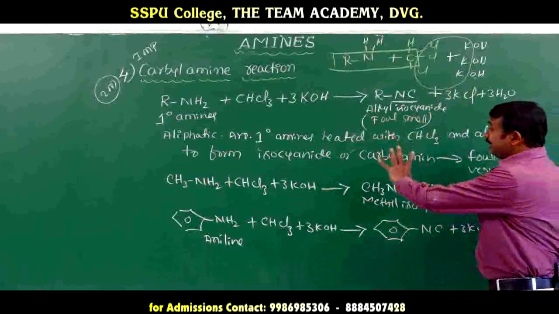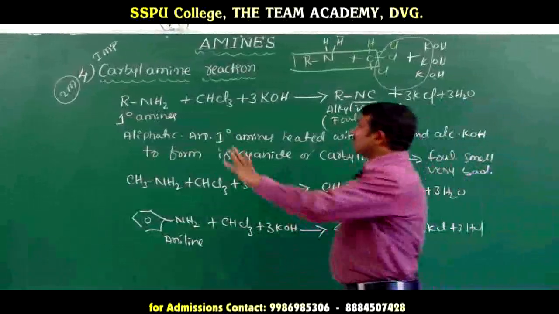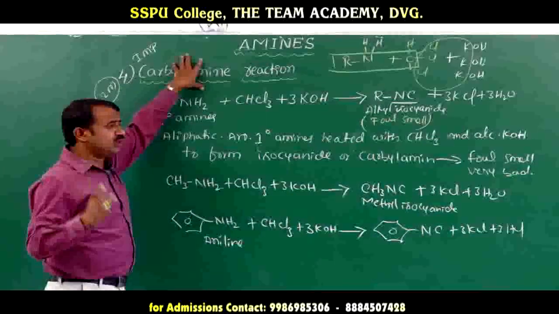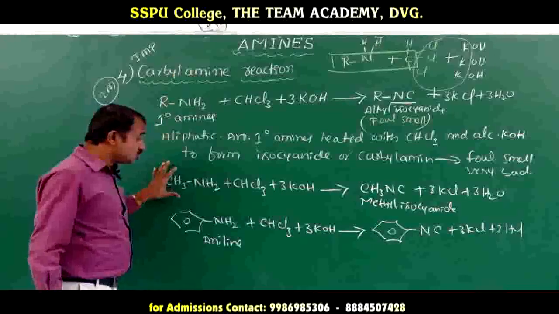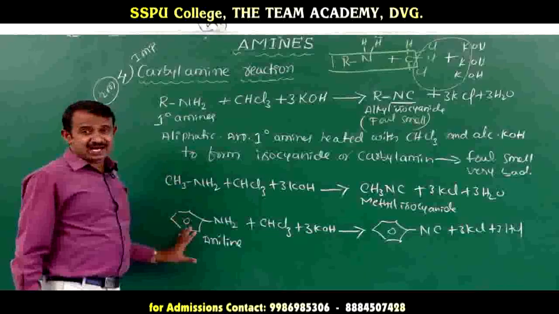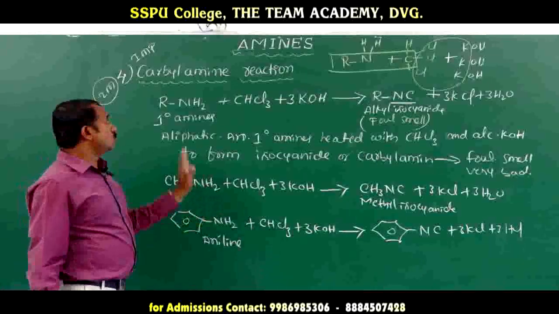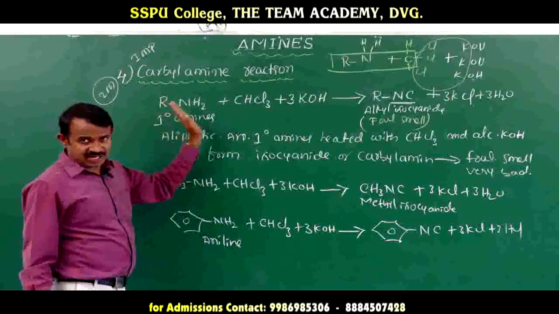Here they will ask: what is the carbylamine test, write the equation, for 2 marks. This is very important. We can use only aliphatic and aromatic primary amines; secondary and tertiary amines do not undergo the carbylamine reaction.